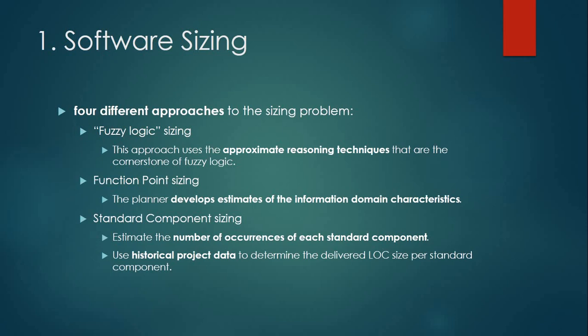In it, we estimate the number of occurrences of each standard component and use historical project data. If we have a project that we already developed in the past, that will be the historical project data that we use to determine the delivered LOC, line of code size, per standard component.